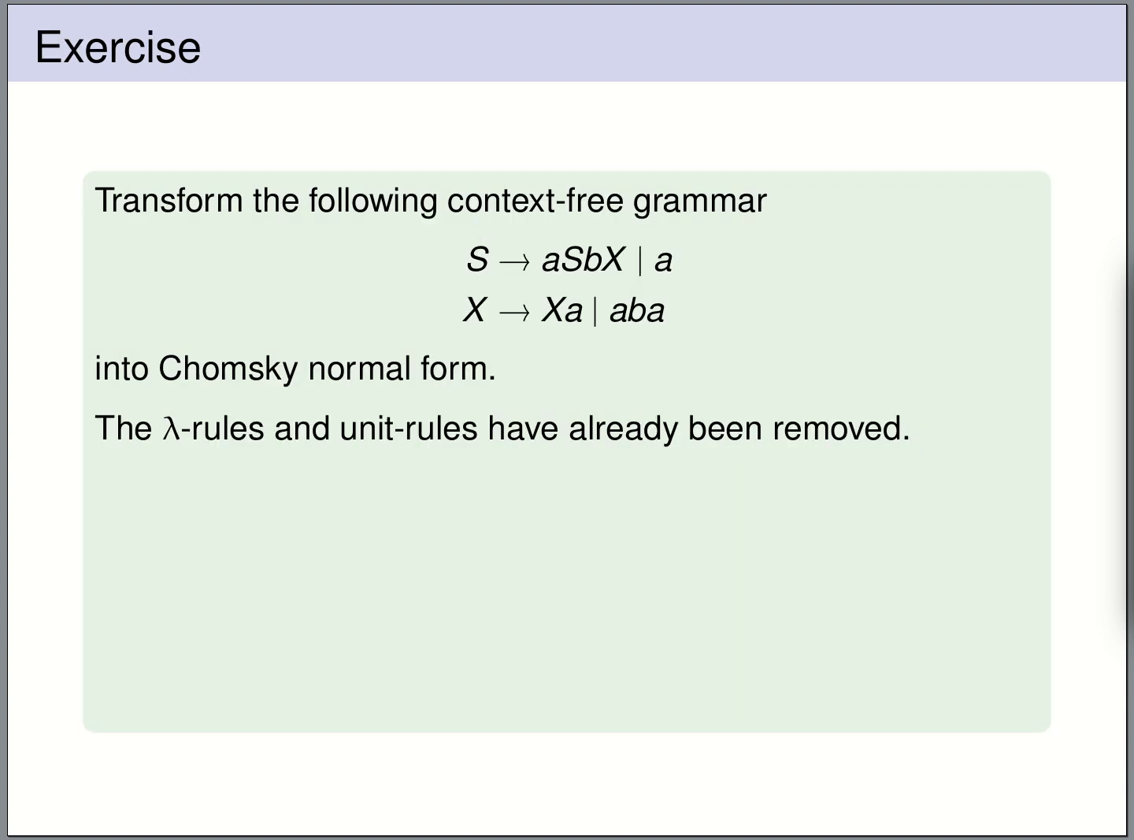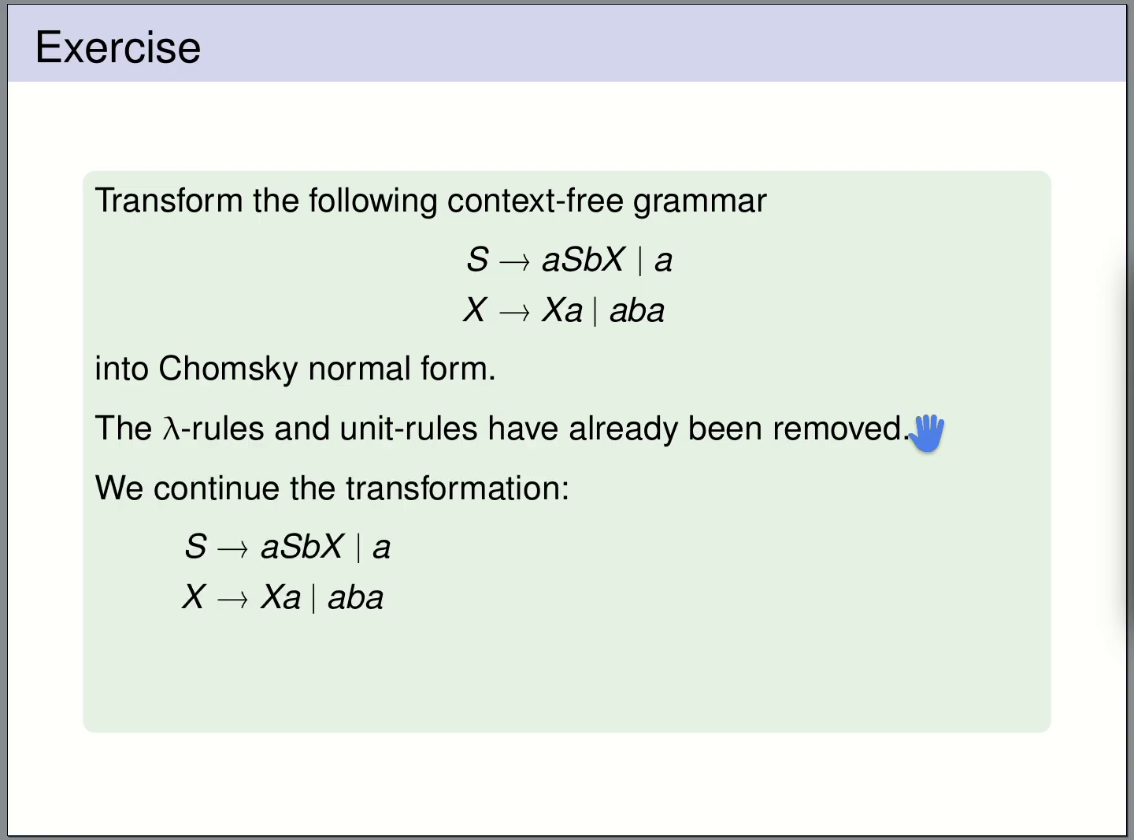Let's have a look at an example. We're going to transform this grammar into Chomsky normal form. First, observe that the lambda and the unit production rules have already been removed from the grammar. So we can immediately continue with the next step. The first step is to introduce fresh variables for the terminal letters. So we have terminal letters A and B. We're going to introduce fresh variables CA, CB with rules CA can be rewritten to A and CB can be rewritten to B.